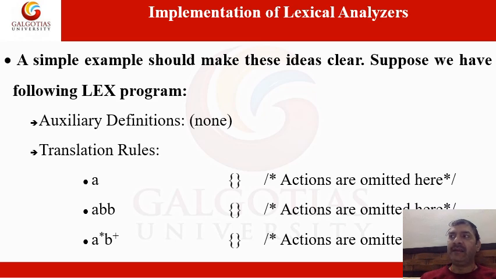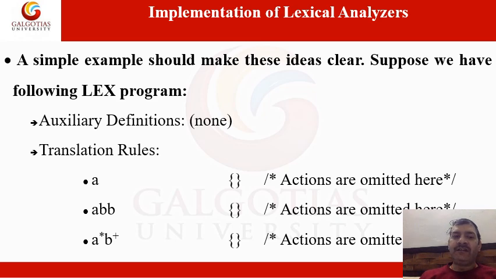And ri is made of the characters or terminals that belong to the sigma, or you may simply call it a regular expression, whose symbols are taken from the sigma. Okay. In this particular example, while we implement the lexical analyzer, we have no auxiliary definitions. In translation rules, Pi stands for pattern and Ai stands for action.